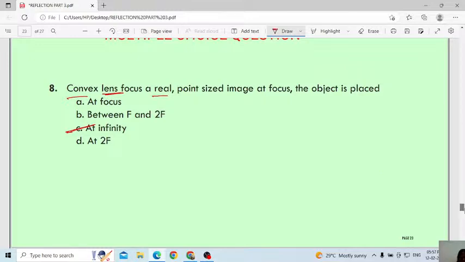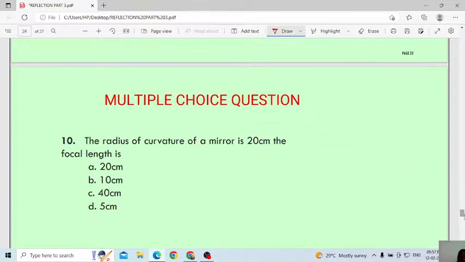Yes, next one. The radius of curvature of a mirror is 20 centimeter. The focal length is... here I will write the formula. Focal length will be R divided by 2. R means radius of curvature, divided by 2. Here the value of the radius of curvature is 20, divided by 2. Then what is the answer? 10 centimeter. Remember the formula. The focal length will be half of the radius of curvature.